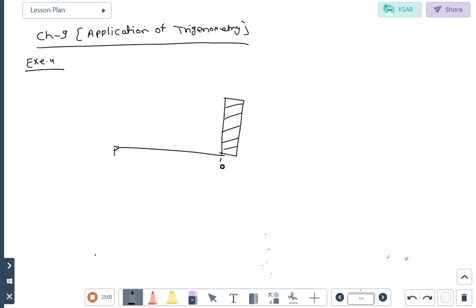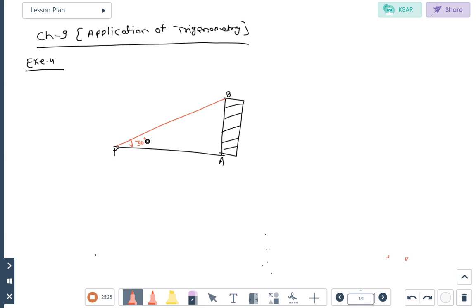That we consider point A and here point B. So what is the top of the building? Students, which point is present on the top of the building? Point B. So firstly we will join point P to point B. In that case the angle of elevation is that 30 degree. Up to here you understand.